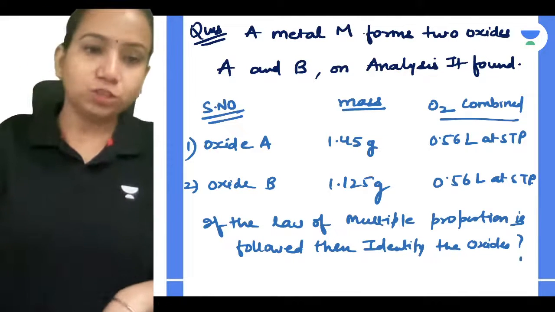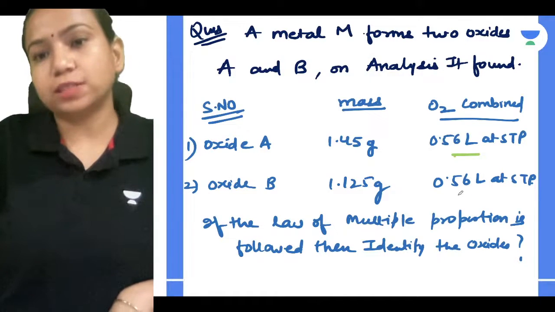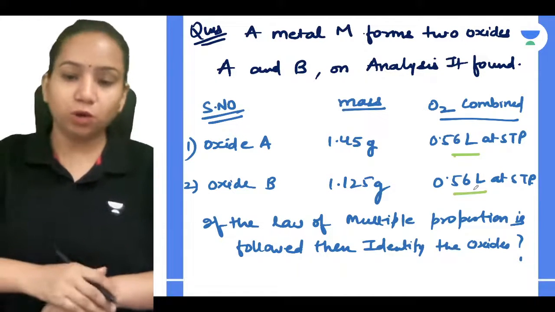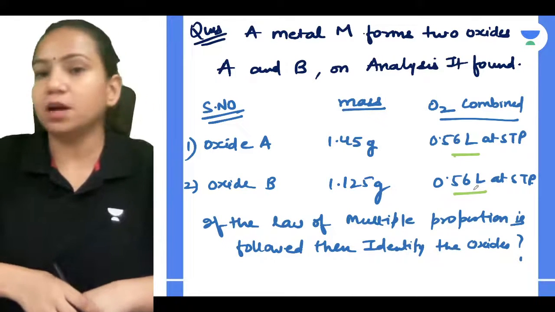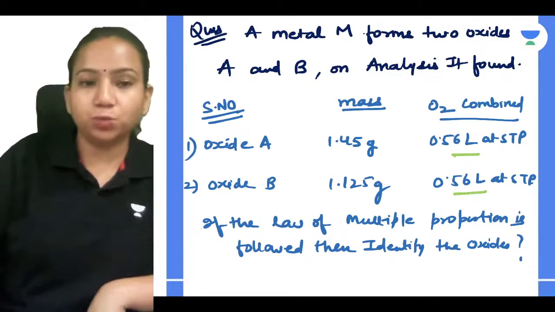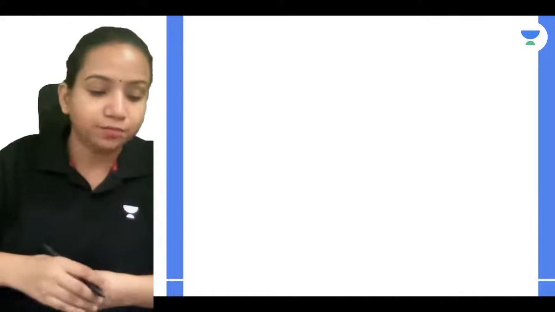Okay, very good. So what you have to know here, they have given you 0.56 liter of oxygen. So the volume of the oxygen is the same. I can find it out for oxide A and oxide B, how the mass ratio is going to change, that we can relate. So let's just talk about how the oxygen combined and how you can understand about it. Let's just see it, guys.